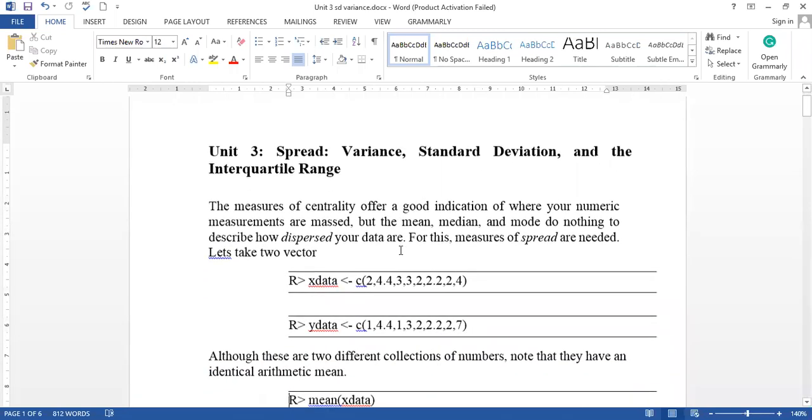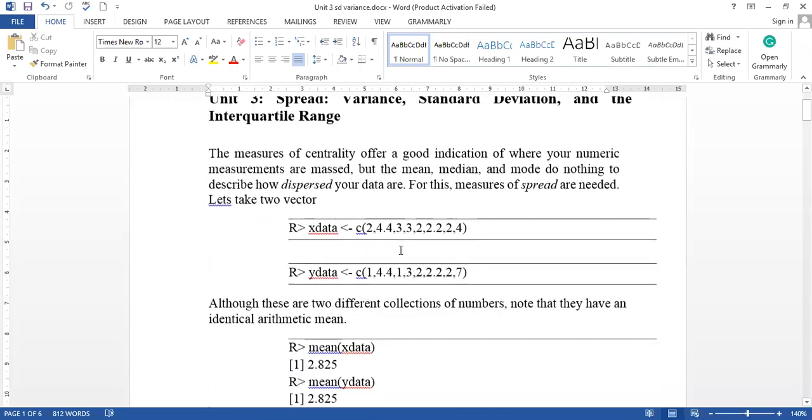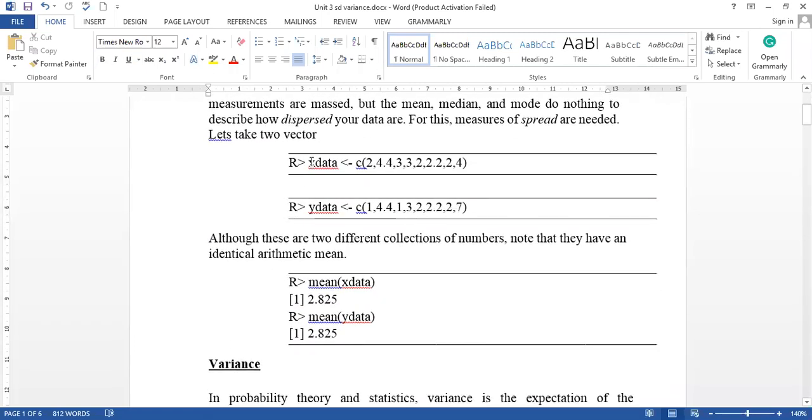First of all, we take two data sets, two vectors, x data and y data. In each vector there are 8 different elements. If you take the mean of each vector, you can see that both means are the same, 2.825, because mean is basically your average.